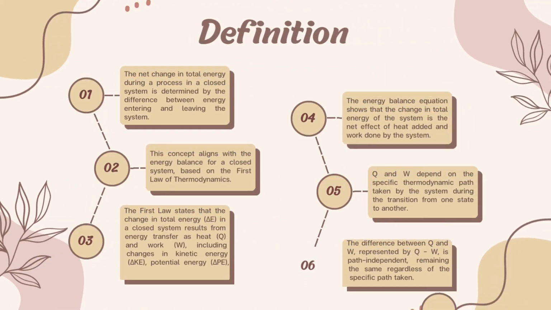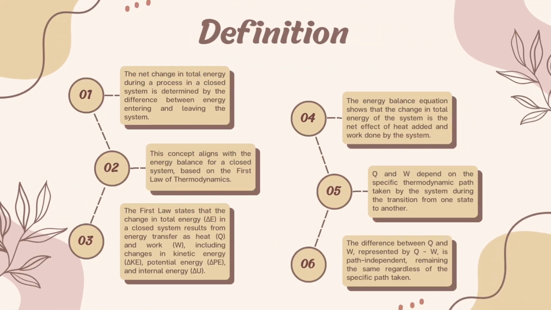In thermodynamics, we uncover a guiding principle called the energy balance for a closed system, deeply rooted in the first law of thermodynamics. Energy flowing in and out is the total energy change, delta E, which represents the system's exchange of energy with its surroundings as heat, Q, and work, W. There's also kinetic energy, delta KE, potential energy, delta PE, and internal energy, delta U, that influence delta E. It's the balance that determines whether our energy grows or shrinks.